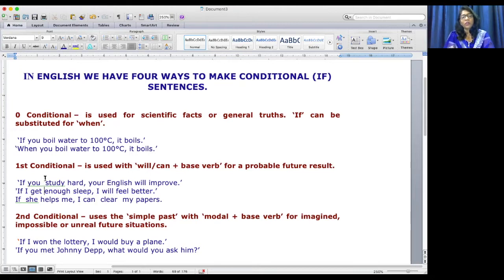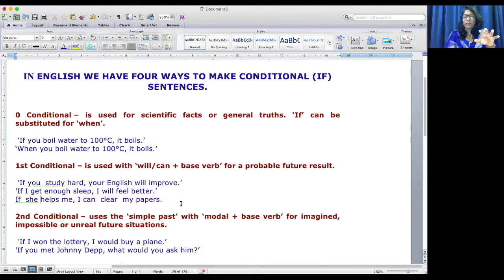Okay, this is a conditional clause, and here is a result clause. Like, if you study hard, this is the condition. So what is the result? It produces a good result. Your English will improve. If I get enough sleep, again the condition. In the conditional clause never use will there. If I get enough sleep, I will feel better. Then if she helps me, I can clear my papers. Never ever use will in this. In the conditional clause, you're not supposed to use will. And the usage is very simple: first the word if, then the subject, and get the verb in the first form.